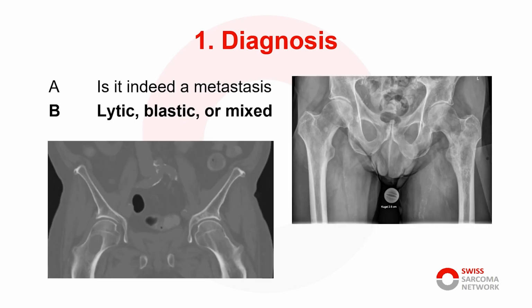Is the lesion lytic, blastic, or mixed? On the right side, we see a typical mixed to blastic metastasis due to prostatic cancer. On the left side, it was thought to be due to the known prostatic cancer, but biopsy revealed a metastasis of a renal cell carcinoma that was resected several years ago. This differentiation has a profound impact on the treatment decision.